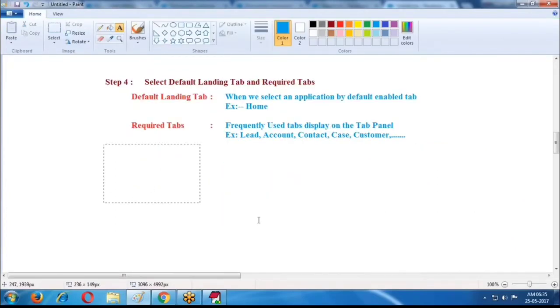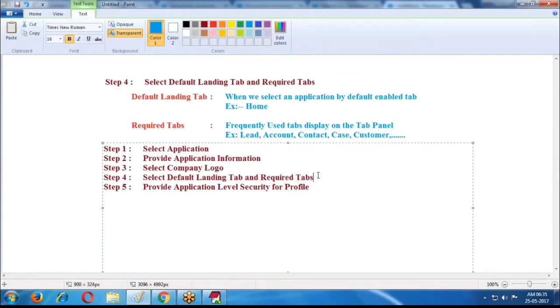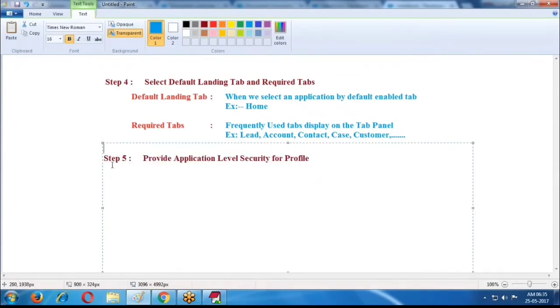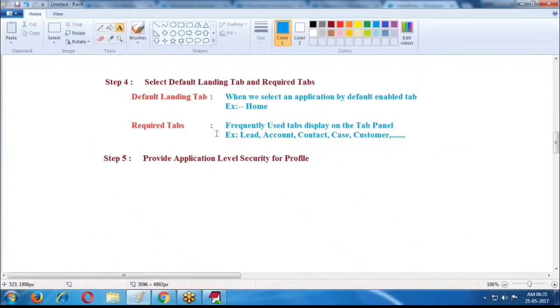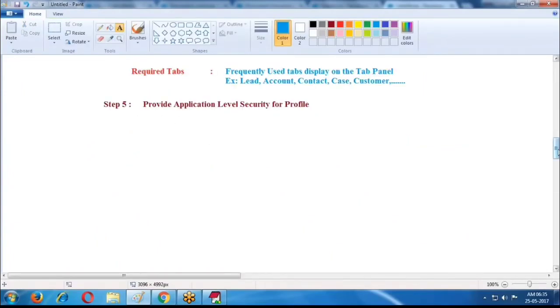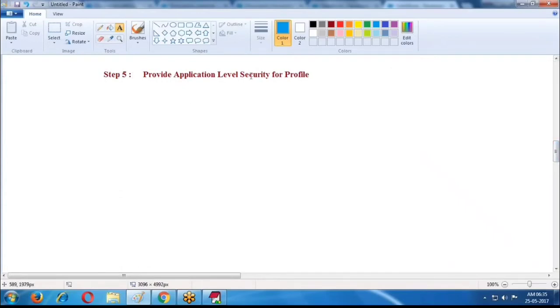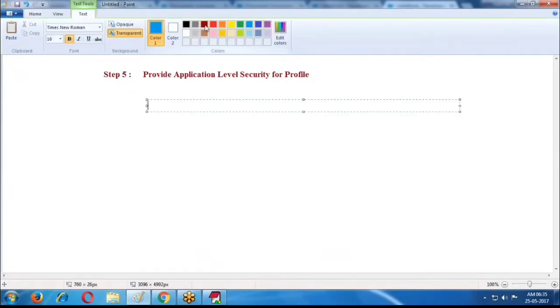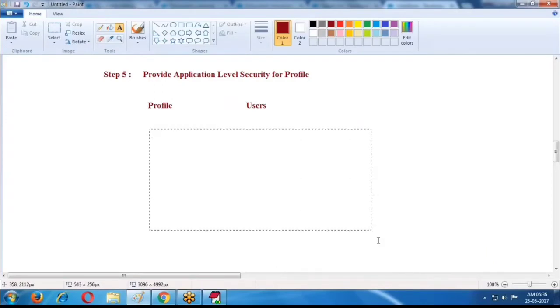And what is the last step? It is a very important step in the entire application creation. Provide application level security for the profiles. So here we have some profiles and users. What are the profiles?